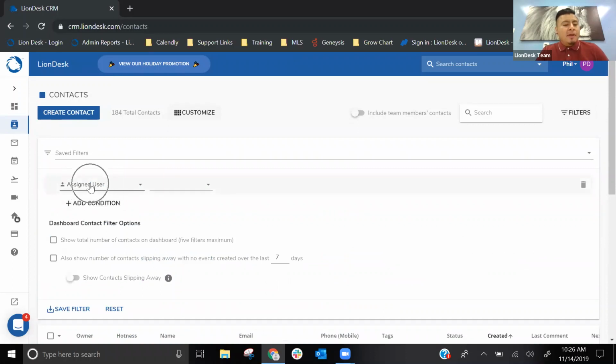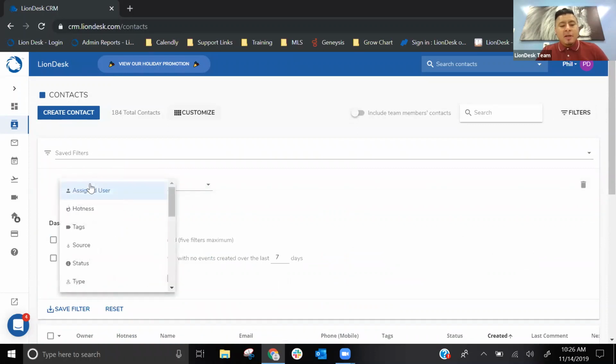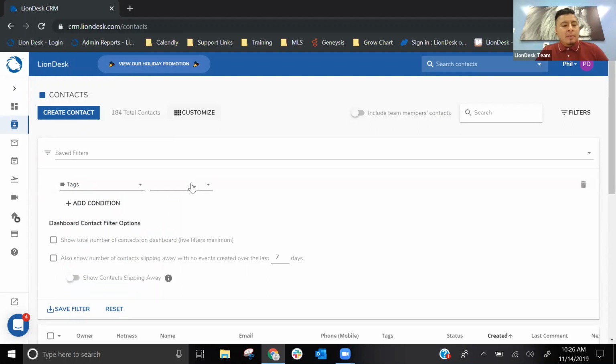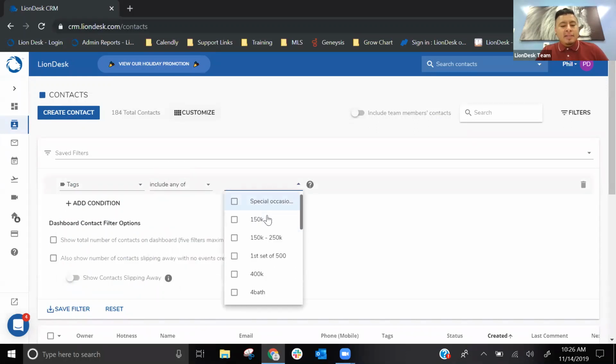What do I want to search by? Right, if I click on that drop-down menu, I'm going to see all the different ways I can filter. I'm going to filter by tags, include any of, and then you'll see that Text-to-Sell tag.